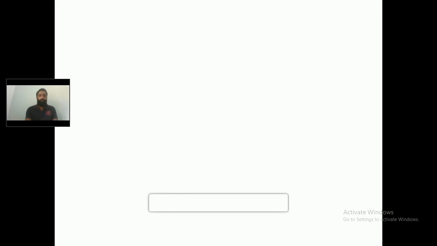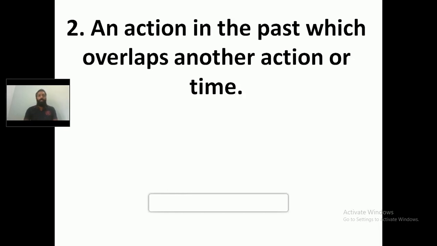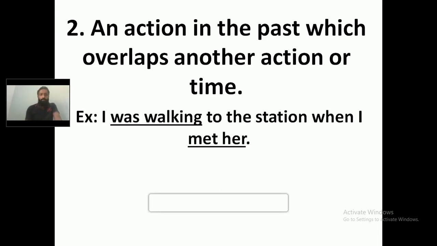Let's move on to the next one, that is an action in the past which overlaps another action or time. Make it clear with an example here. I was walking to the station when I met her. So there are 2 actions that are happening here, walking to the station and meeting her.